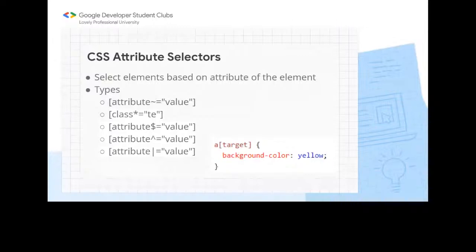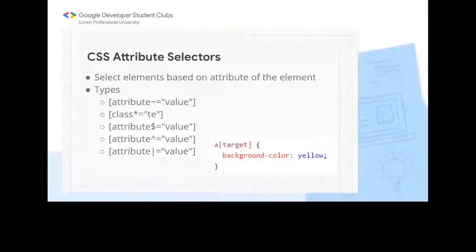There is the tilde sign, attribute tilde equals value, and class star equals te, and then there is the dollar sign. This means that if the attribute is ending with the value, then it is attribute dollar sign equals value. And if the attribute is starting with this value, we have this for that also.